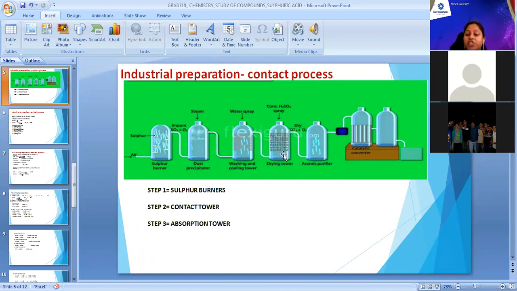So after the drying tower, the next chamber is the arsenic purifier. Am I audible?